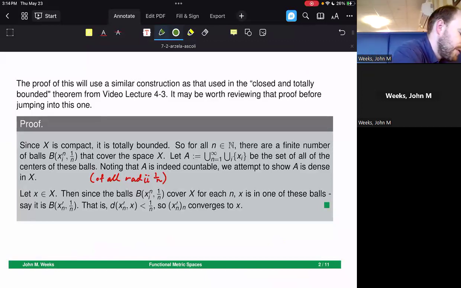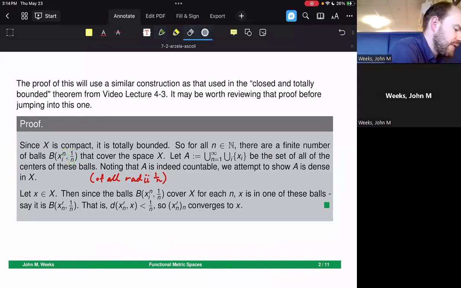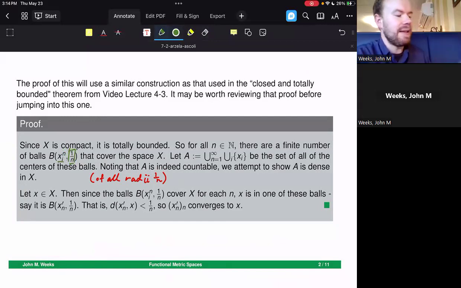The radius here is 1 over n. And to distinguish that, I'm looking at this as something here with an n. These centers of these balls are at some value that matters with respect to what radius I'm using. I will use a superscript of n to denote that these are the centers of the balls at this particular radius. But the balls themselves are going to be indexed by i for each individual n. So x sub i superscript n. And these are all going to cover the space of X.